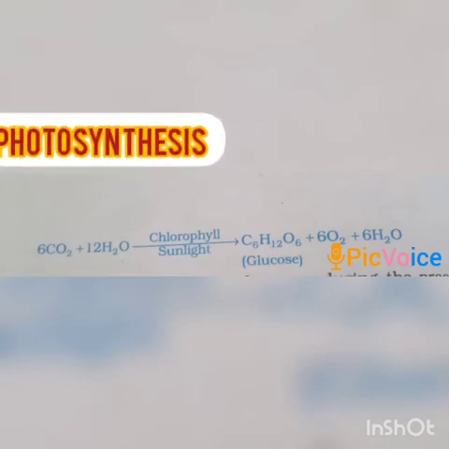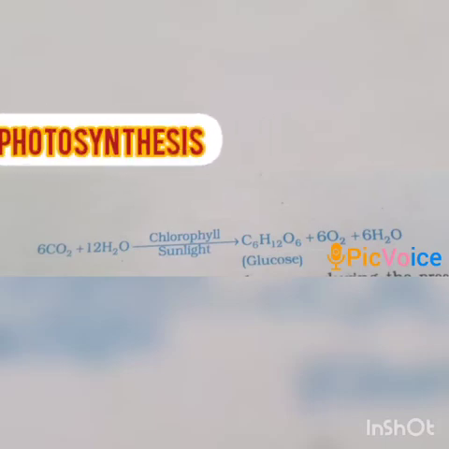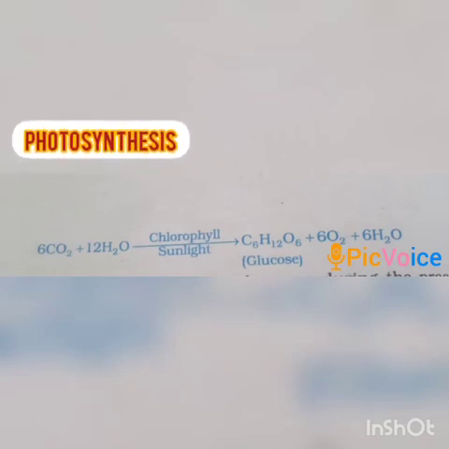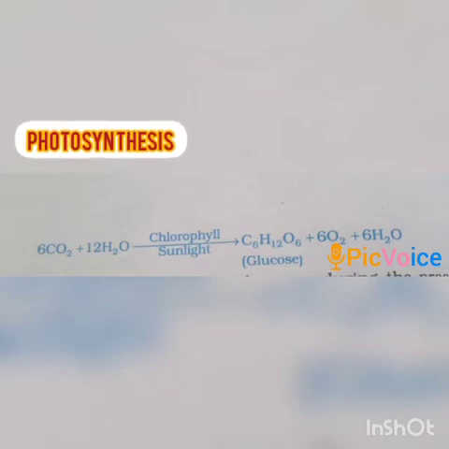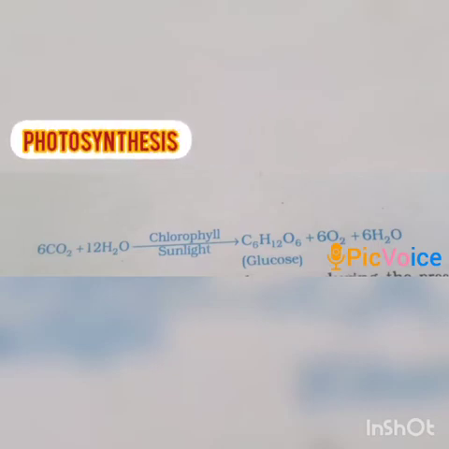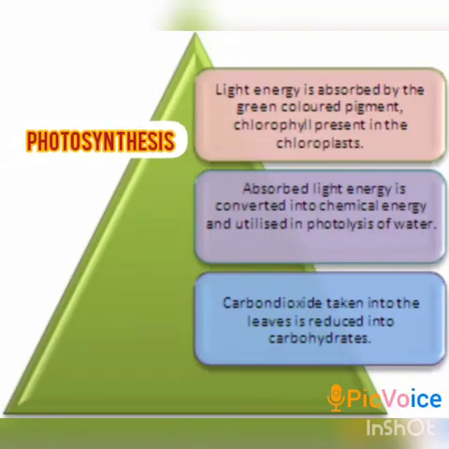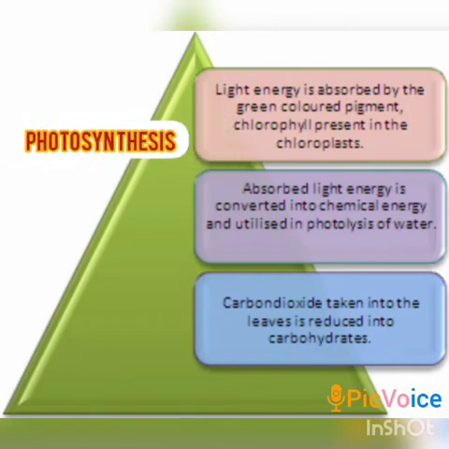So this is an important equation. You should study the equation: 6CO2 plus 12H2O in the presence of chlorophyll and sunlight gives C6H12O6 plus 6O2 plus 6H2O. Now let us see what actually happens during the process of photosynthesis.